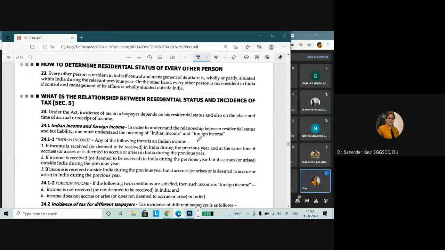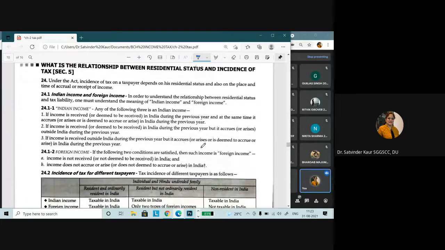After this, we have to understand the Indian income and foreign income concept. Indian income we have discussed: received or deemed to be received in India, accrue or arise or deemed to accrue or arise in India during the previous year.